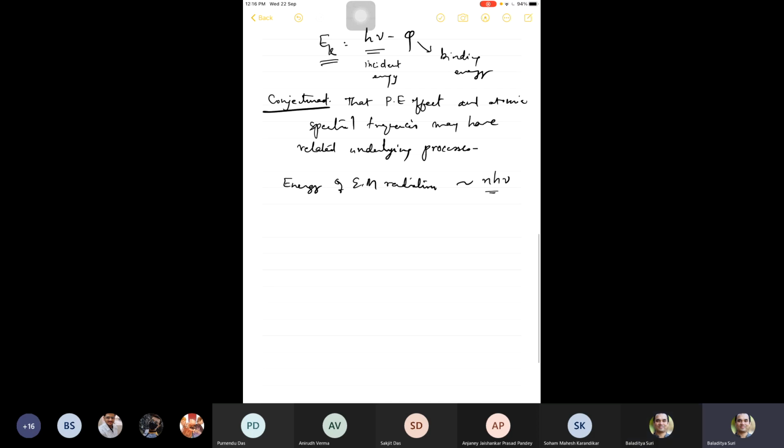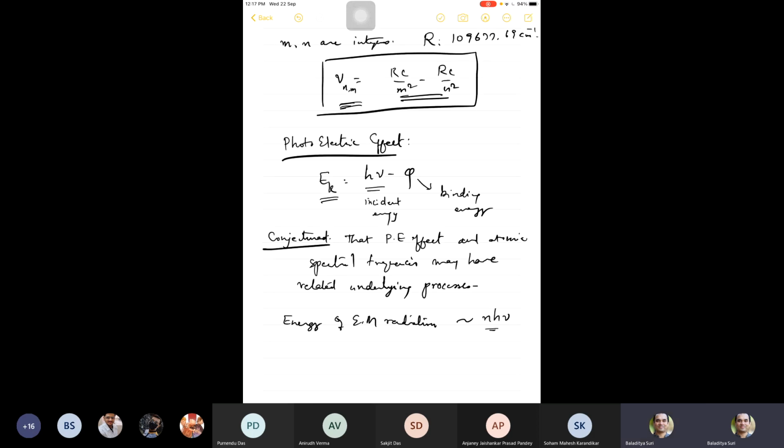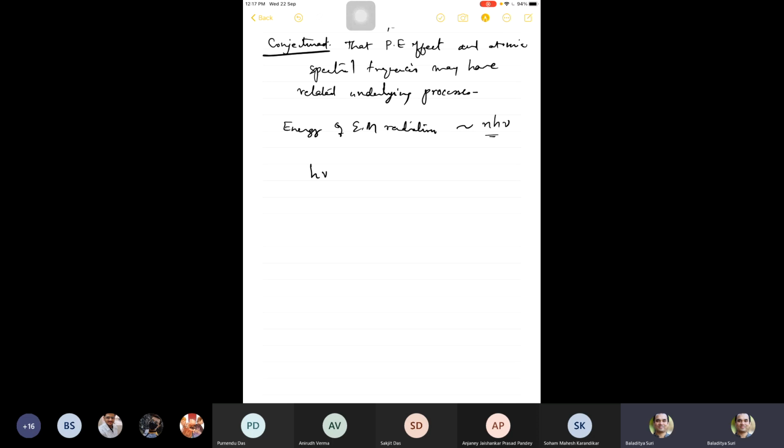And what Bohr saw here was if you had h nu equal to RhC by m squared minus RhC by n squared, then this could be the energy of the emitted photon or EM radiation from an atom.